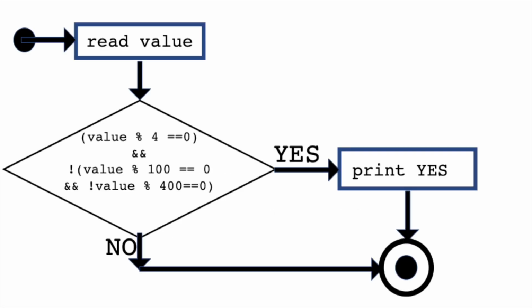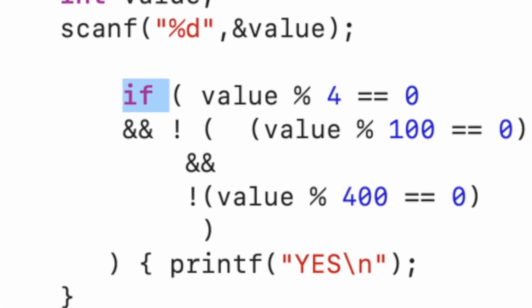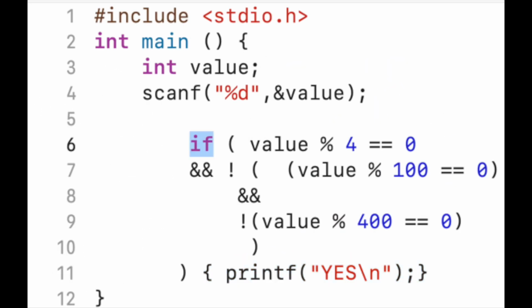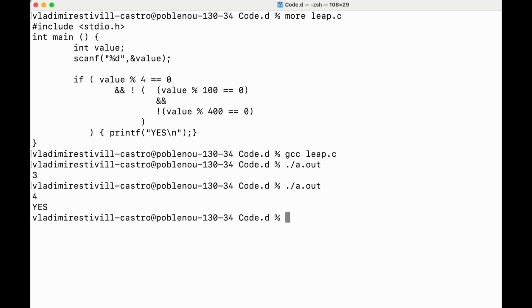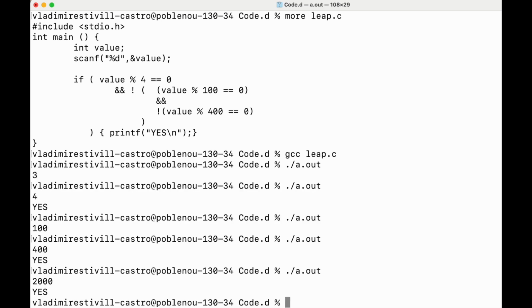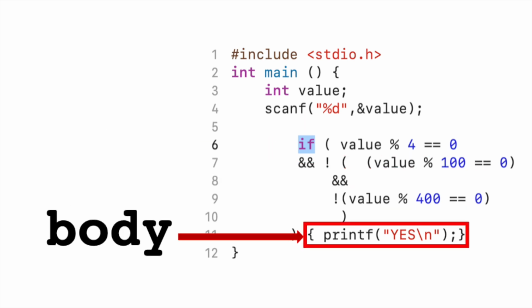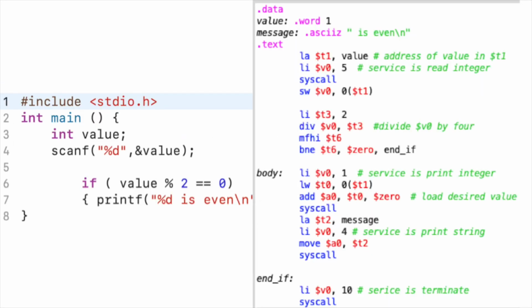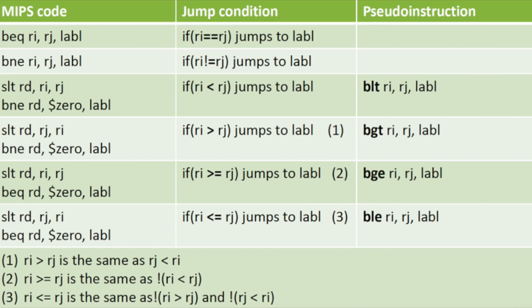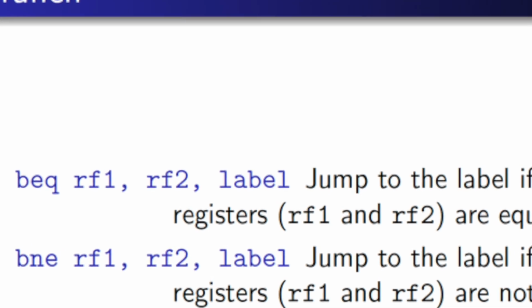It is called a control structure because it allows the programmer to define the control flow, that is, to alter what would be executed next. With an if-then control structure, not necessarily the next instruction will run. Sometimes the next instruction may run, but according to the condition, execution may skip it. In C, only when the condition is true, after the keyword if, will the program execute the code block of this control structure. The if-then statement of C is translated or implemented in machine language by the branching instructions of the ISA. Such instructions test a condition and modify the program counter to a label.